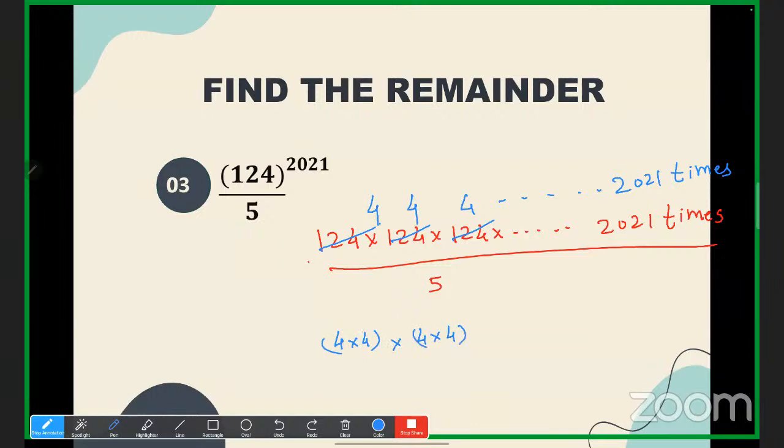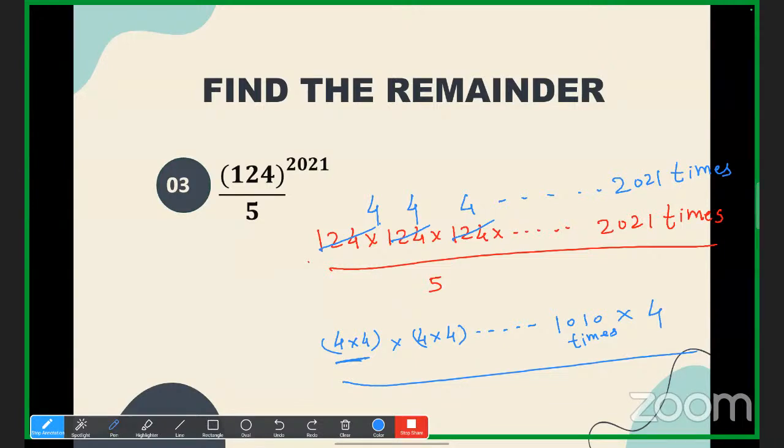So what I'm doing, 4 into 4, again 4 into 4. How many terms? 1010 terms. Yes or no? Because two 4s I have clubbed, and one more 4 will be there. I hope it is clear. Because 2021 is an odd number, I have taken that 4 outside, and we have clubbed two 4s.